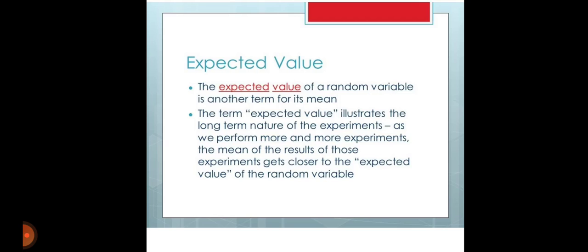Expected value. The expected value of a random variable is another term for its mean. The term expected value illustrates the long-term nature of the experiments. As we perform more and more experiments, the mean of the results of those experiments gets closer to the expected value of the random variable.